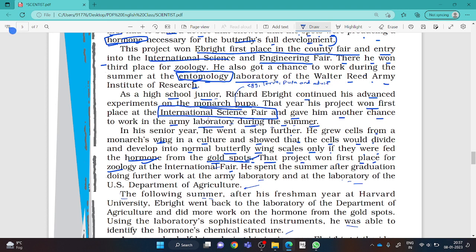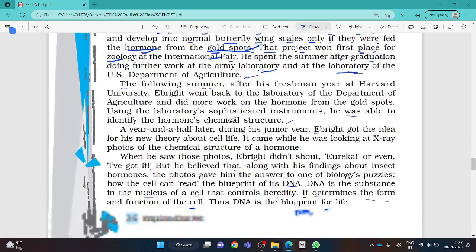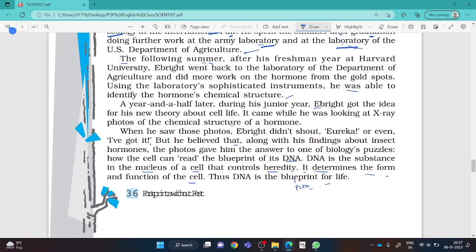He did the experiments due to which he got the first prize in zoology at the International Science Fair. He spent the summer after graduation doing further work at the army laboratory and the laboratory of the US Department of Agriculture. Means step by step he was reaching the top. The following summer, after his freshman year at Harvard University, means he reached Harvard University.